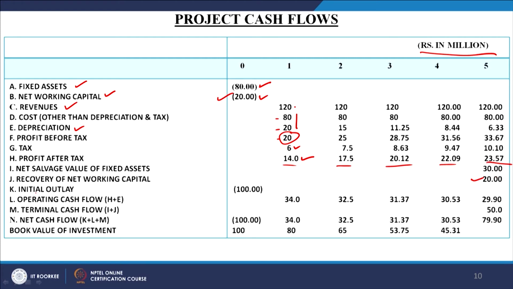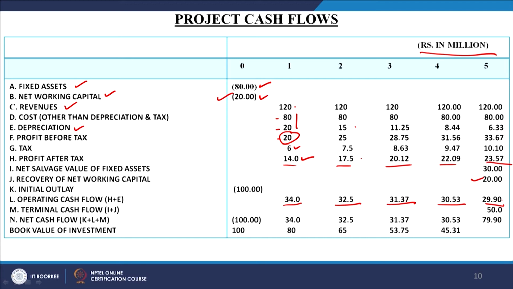Now, the initial outlay was how much? 100 millions, which is the sum total here. And operating cash flows are how much? We have calculated operating cash flows as PAT plus the depreciation amount. What is the depreciation amount? 20. So, 20 plus 14 is 34. Similarly, 15 and 17.5 is how much? 32.5. Similarly, this operating cash flow is 31.37, this amount is 30.53, and this amount, the operating cash flow, works out here as 29.90.